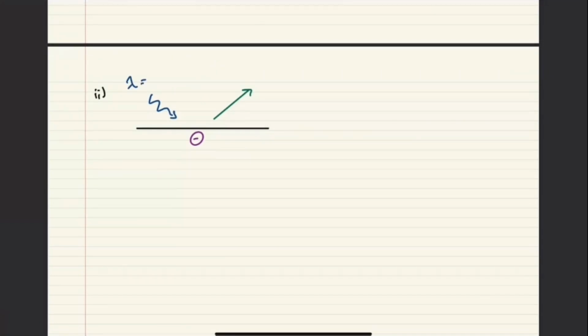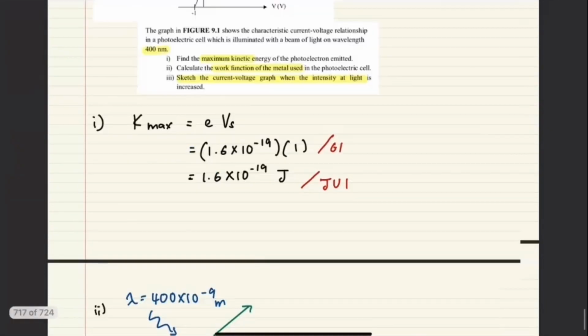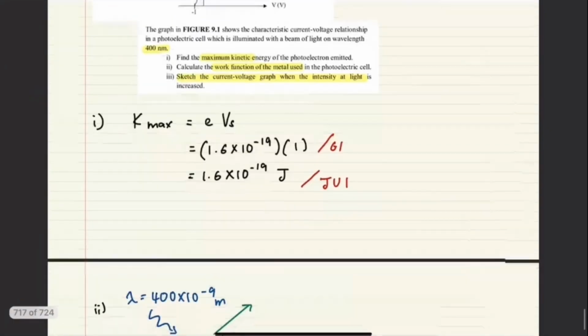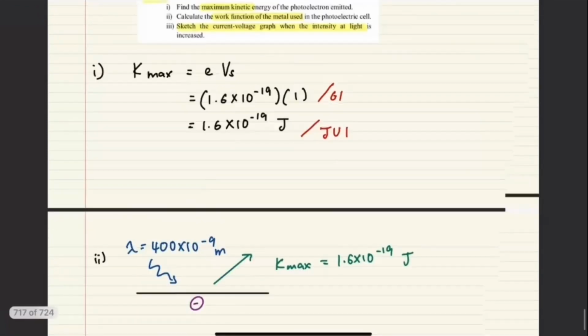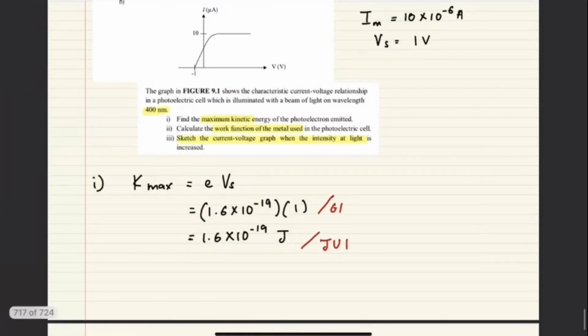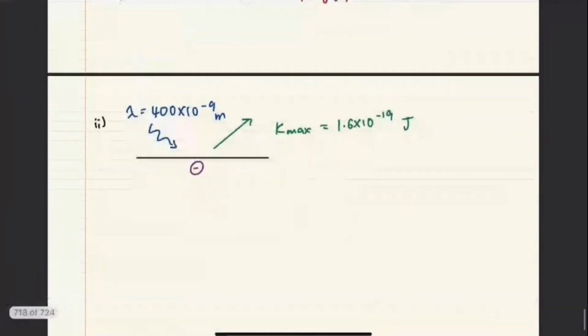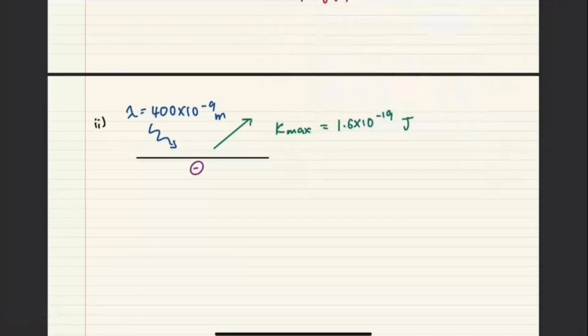So what was the lambda equal to? 400 times 10 to the negative 9, meters. Then the Kmax that you just calculated, where does Kmax sit? The green arrow. Okay, Kmax, very good. Kmax is equal to 1.6 times 10 to the negative 19. So the question wants you to find the work function of the metal used. Okay, so basically it wants the purple one.